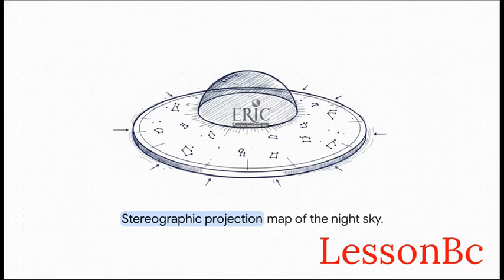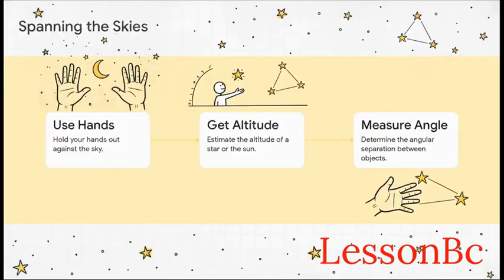But here's the tricky part. How do you translate a 3D dome onto a flat 2D map? It definitely causes some distortion. To solve this, astronomers use a stereographic projection map. What this does is preserve the shapes of small areas, meaning those recognizable constellation patterns stay accurate. So even if the very edges of the map look a little stretched out, you can still easily chart and find your favorite stars.